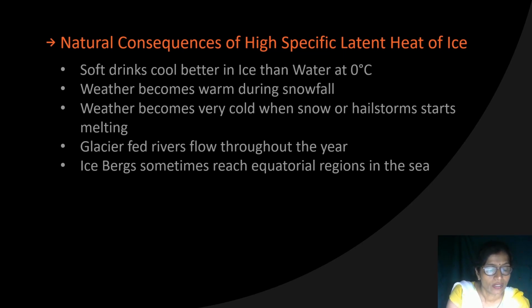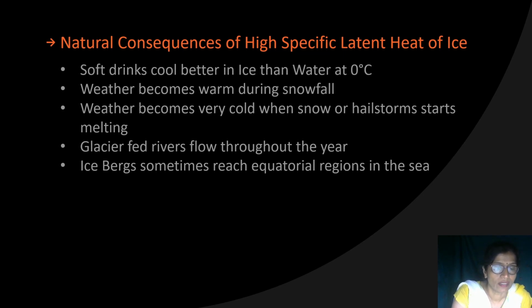In summer or winter, ice on the glaciers does not melt completely, because they require a large amount of energy to melt, and it is not possible to supply that. That is why such rivers flow throughout the year.